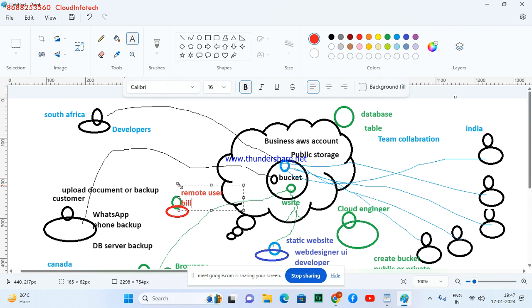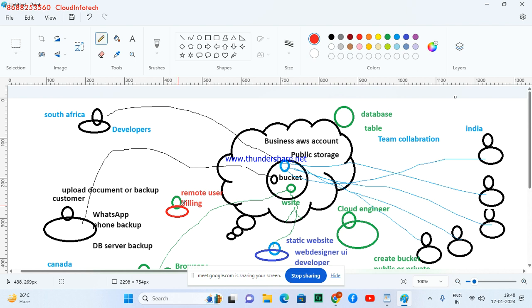So they are just doing some billing. Example, the government says that everyone can pay the bill online, electricity bill, water bill, or whatever bill they have. Some remote areas do not have a proper internet connection. So what I'll do is just store it locally in your system, then one time you go and upload it into a bucket.